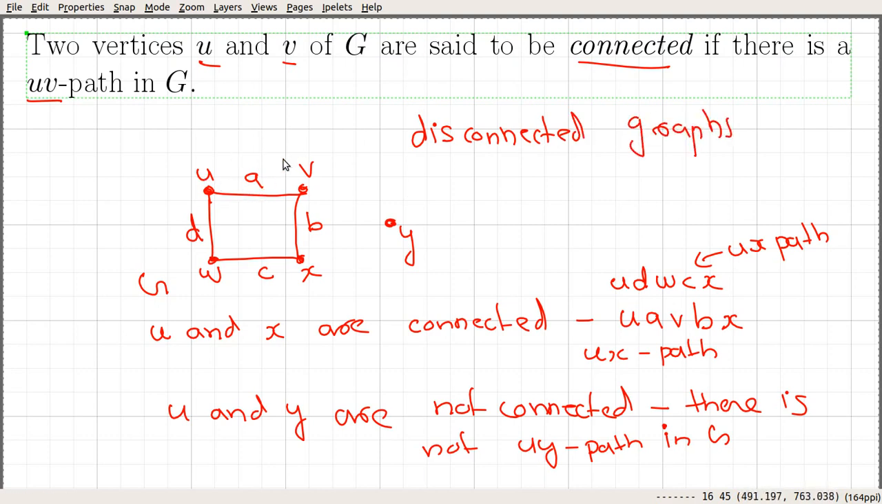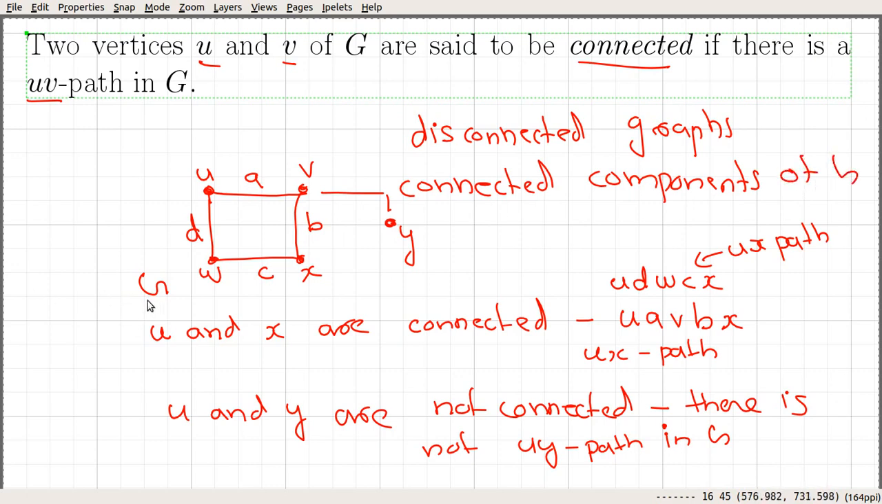These kinds of graphs are called disconnected graphs. And these separate subgraphs are called connected components. So this is one connected component and this is another connected component. So this graph G has two connected components: one is this subgraph and another is this subgraph. Anyway, we will discuss more about connected graphs in some later videos.